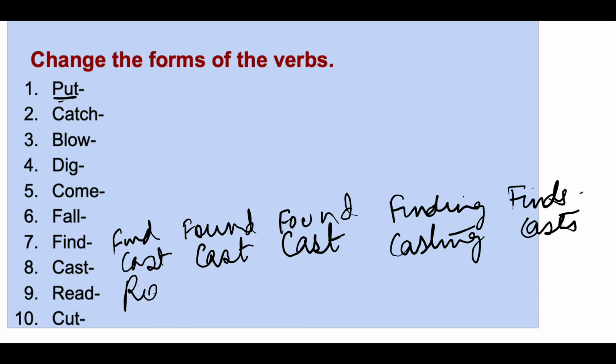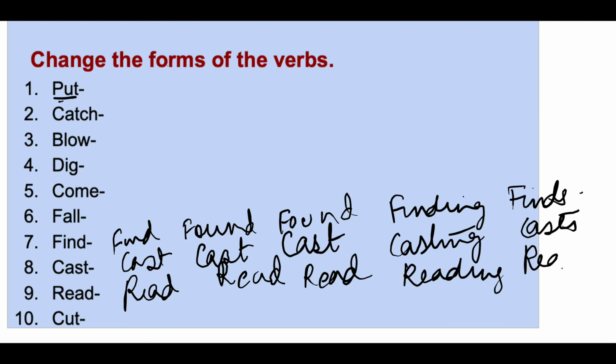Read is read, read, read. The pronunciation changes, but the spelling is the same. Read, reading, reads. Cut is cut, cut, cut, just like put. Then cutting, cuts.